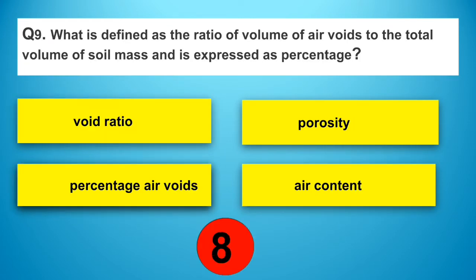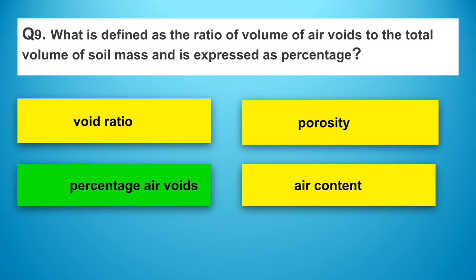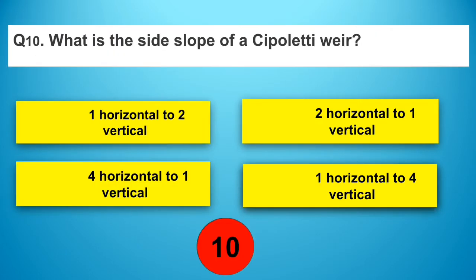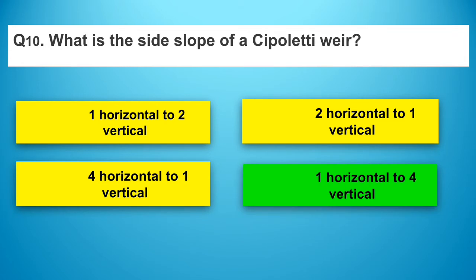What is defined as the ratio of volume of air voids to total volume of soil mass and is expressed as a percentage? Answer: option C, percentage air voids. What is the side slope of Sipoleti weir? Answer: option D, 1 horizontal to 4 vertical.